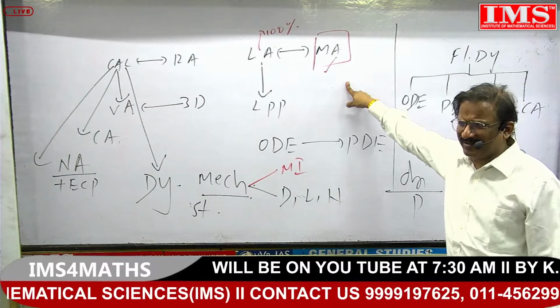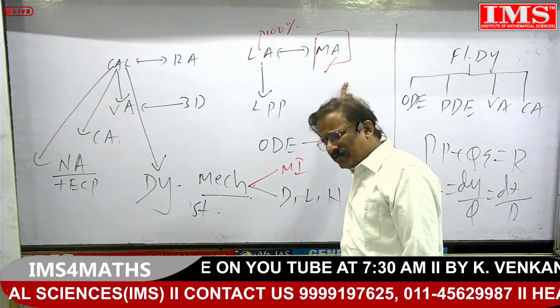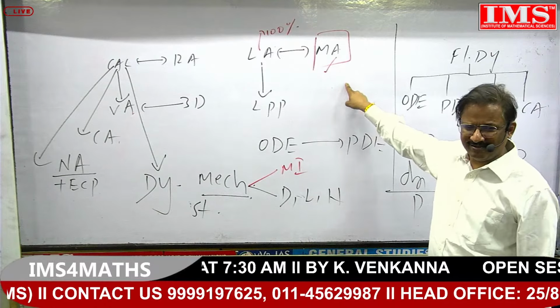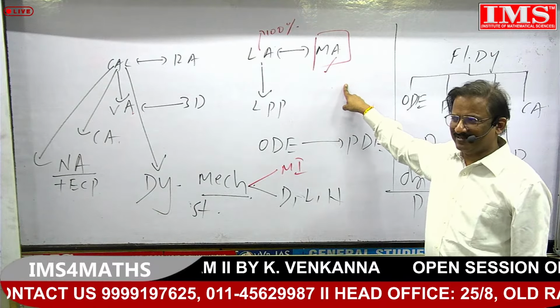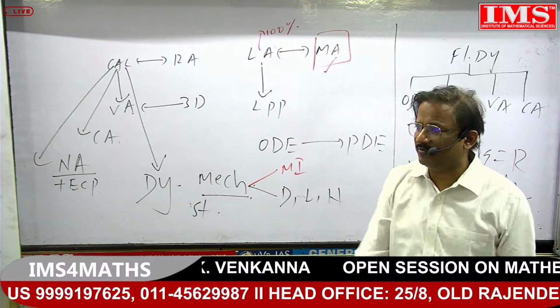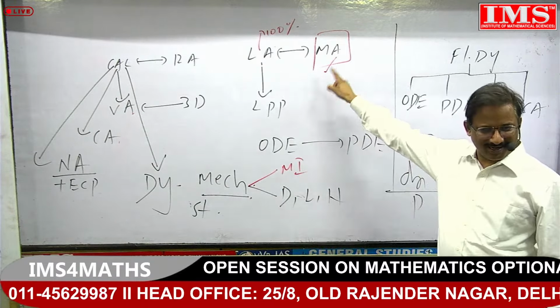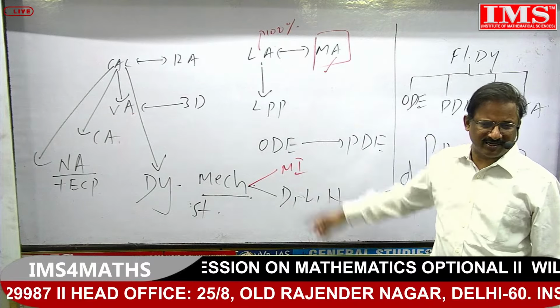The intersection of any two ideals of a ring is again an ideal. The intersection of infinitely many ideals is again an ideal, right? The union of any two ideals need not be what? An ideal. But the union of any two ideals is again an ideal if and only if one is contained in the other.